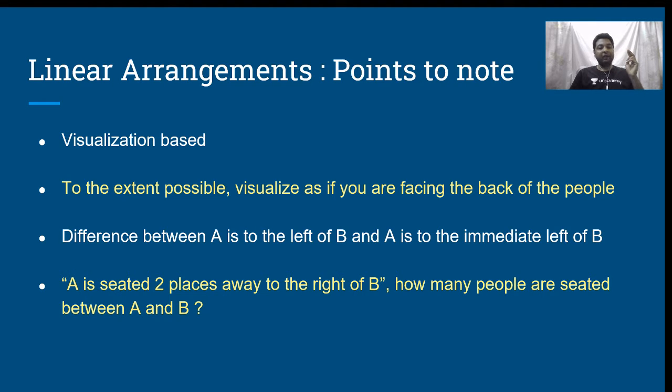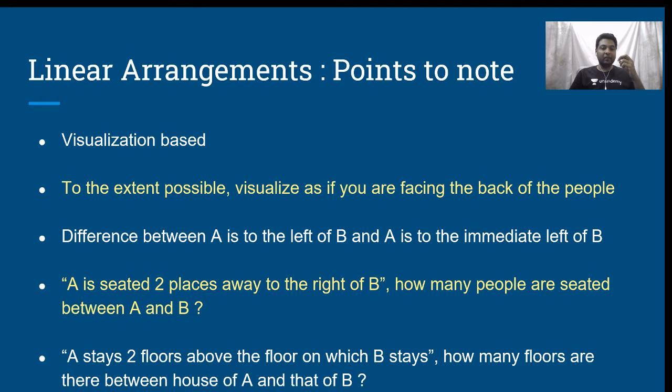Right? And when I say A is seated 2 places away to the right of B, how many people are seated between A and B? Sometimes people get confused and say there are two people. No, there is only one person. When I say A is seated 2 places away to the right of B, there is only one person. Always, if a person is seated n places away, n minus 1 people are there between. Is that clear?